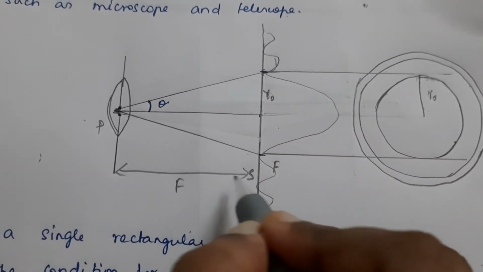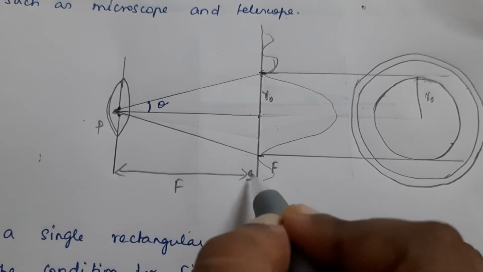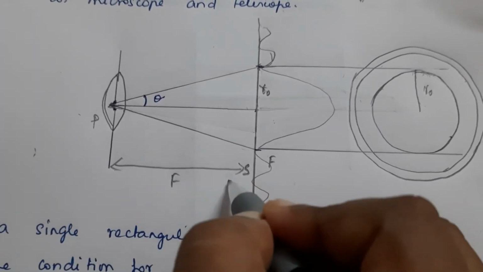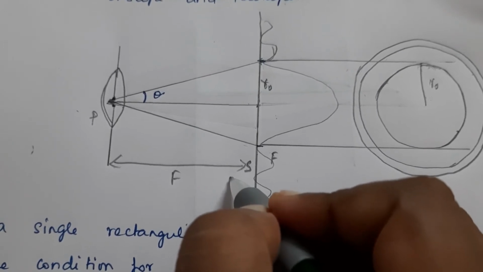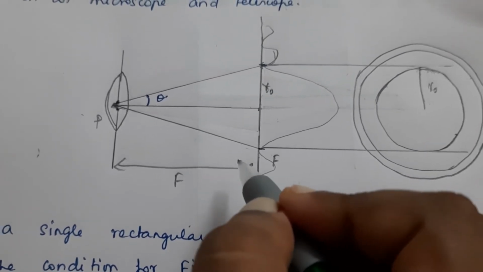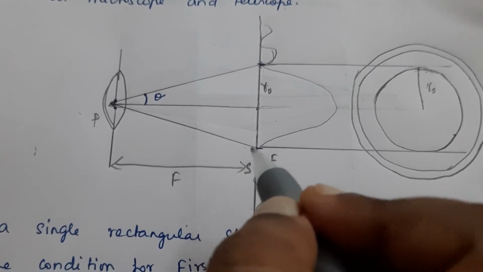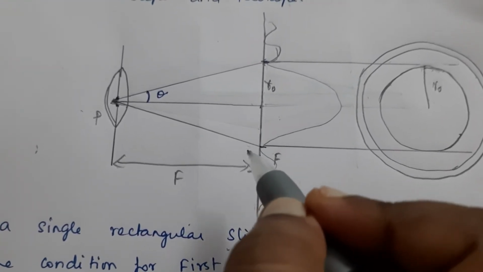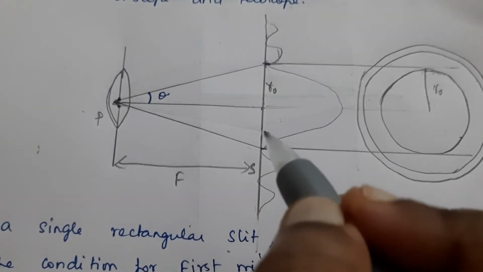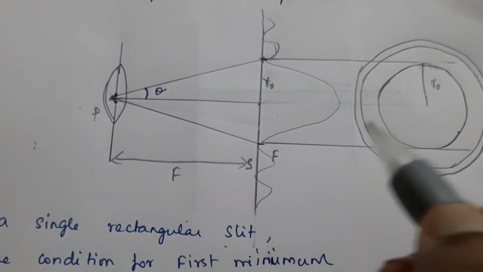Now in this case we can go for calculating the half angular spread of the central maximum.